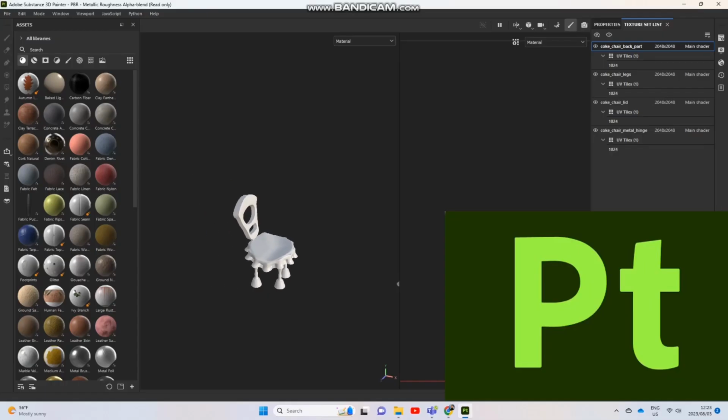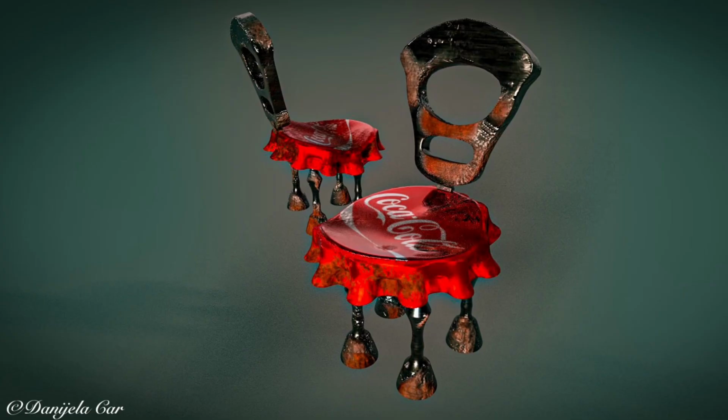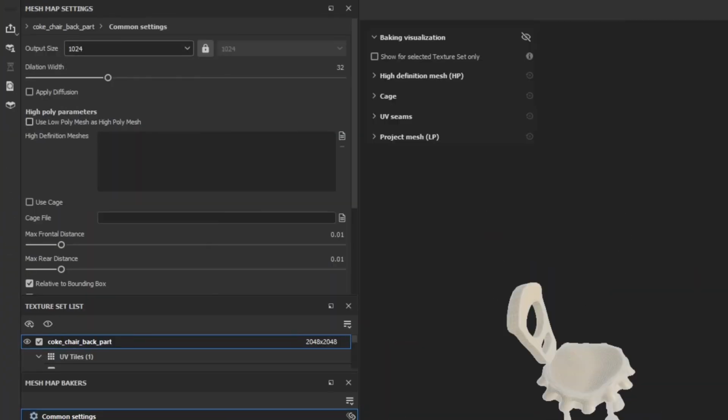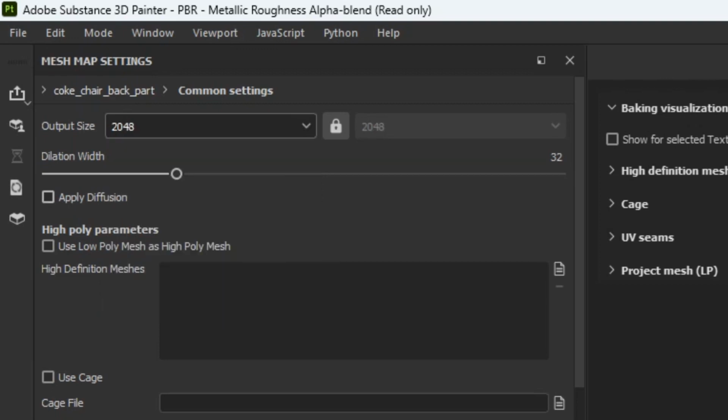Hi, my name is Daniela, and today I'm going to show you how to use Adobe Substance Painter and bake your assets so you can apply your textures.